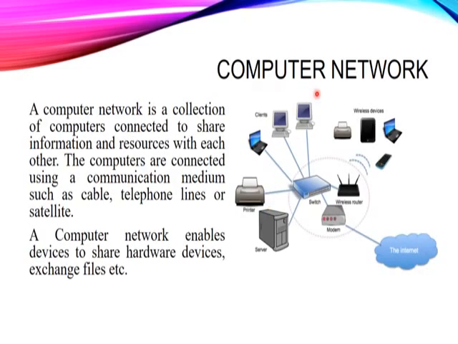First, we have to discuss computer network. Computer network means networking through computers, and networking means communication or connection between two or more individuals or things. So if we have a network between two or more computers, that will be termed computer networking.